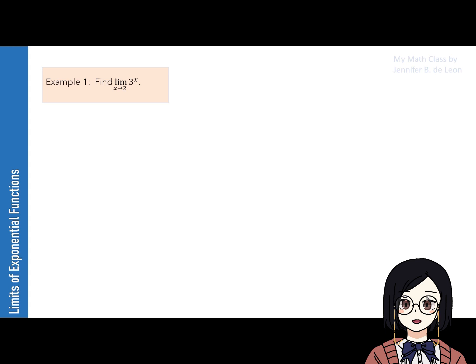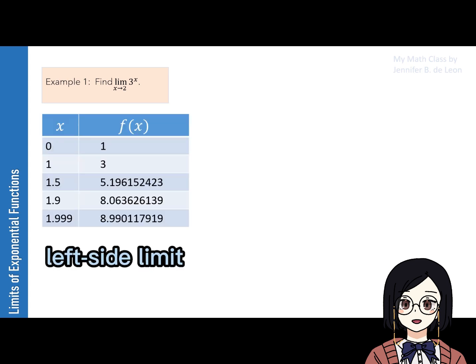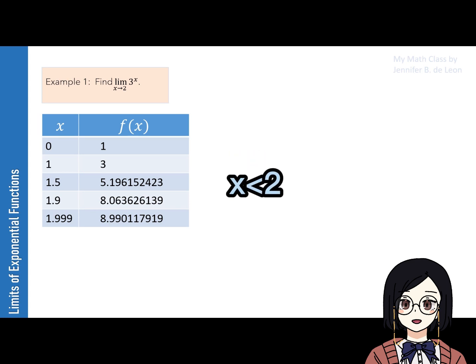In this case, we have a equals 2. The limit has two sides. We evaluate first the left side limit by substituting to x values at the left of 2. We can see that as x approaches 2 from the left, the value of f of x gets closer to 9.